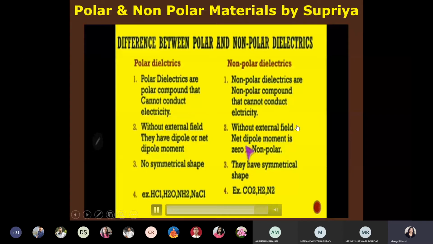Without external field, net dipole moment is 0 in non-polar dielectrics. There is no symmetrical shape in polar dielectrics. They have symmetrical shape in non-polar dielectrics. Examples of polar dielectrics are HCl, H2O, NH3, NaCl. Examples of non-polar dielectrics are CO2, H2 and N2.